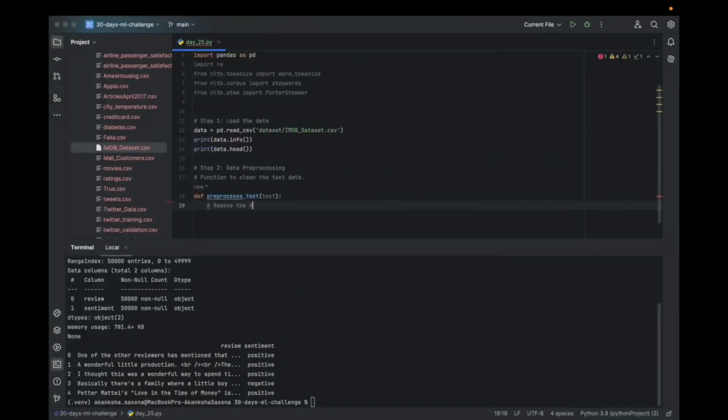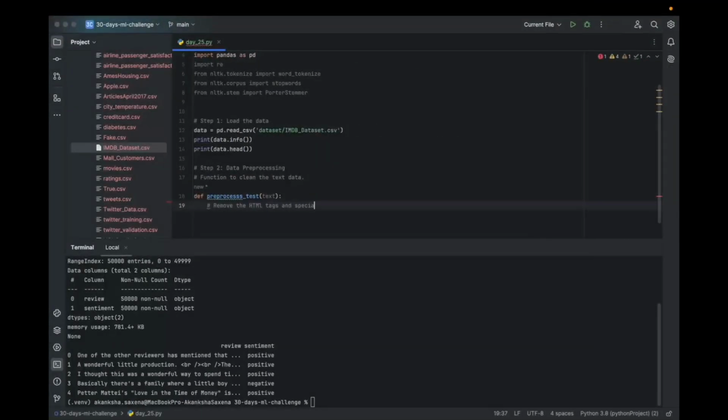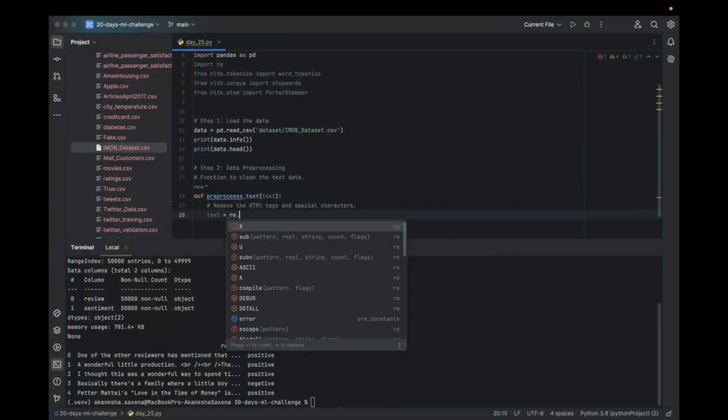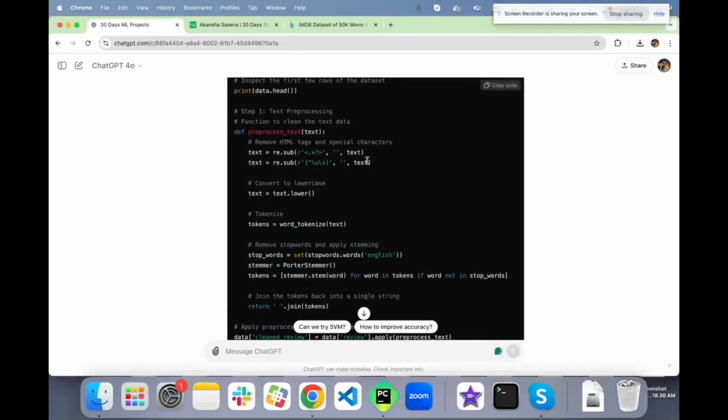Remove the HTML tags and special characters. We'll use regular expression and remove it.